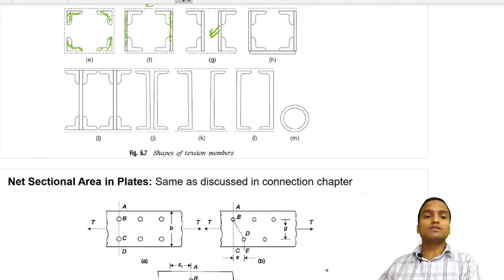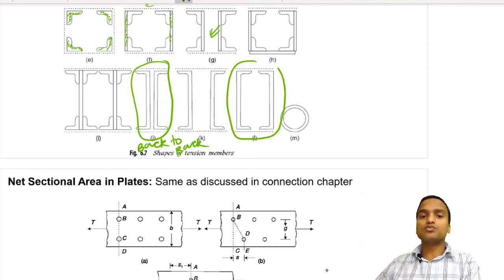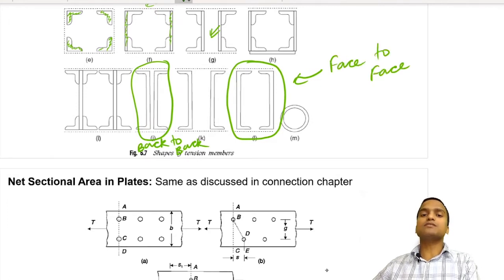In this diagram, two channel sections are kept back to back, and in this diagram, two channel sections are kept face to face. So these are simple arrangements of simple rolled sections to get built up sections, which we have already discussed in the previous videos.